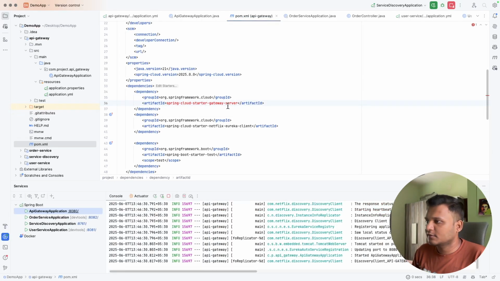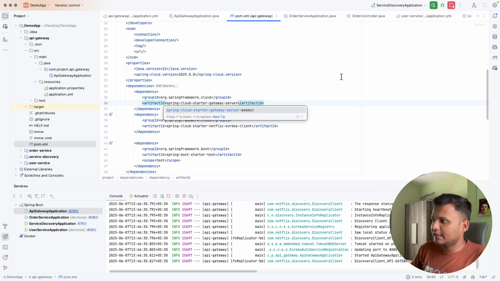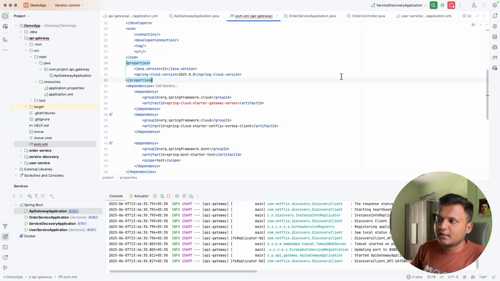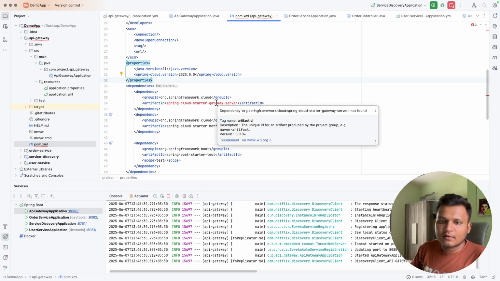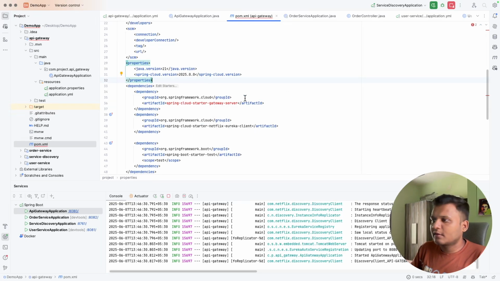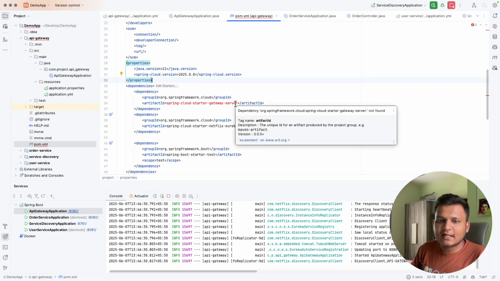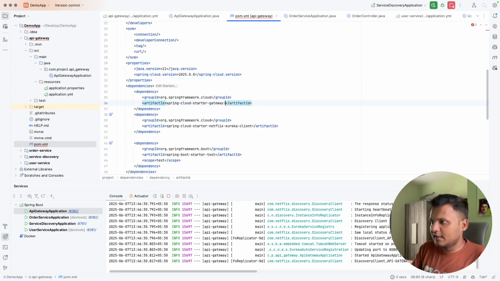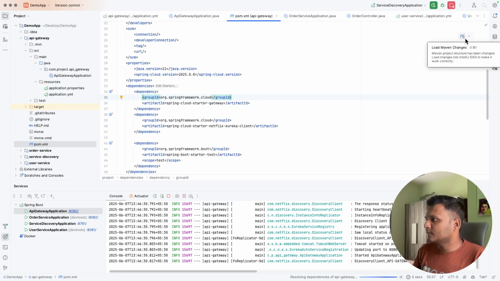So let's just keep in sync until it gets run. Spring Cloud Starter Gateway, and yeah, the server also I need to remove, right? And let me just rerun this, resolving the dependency.